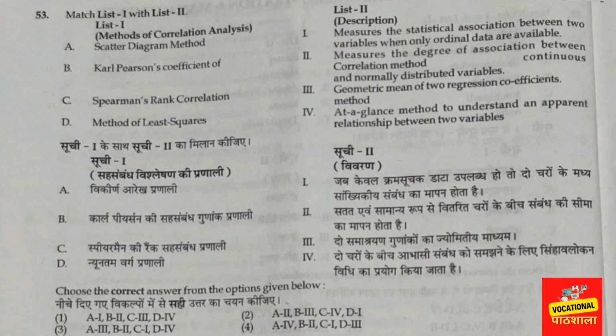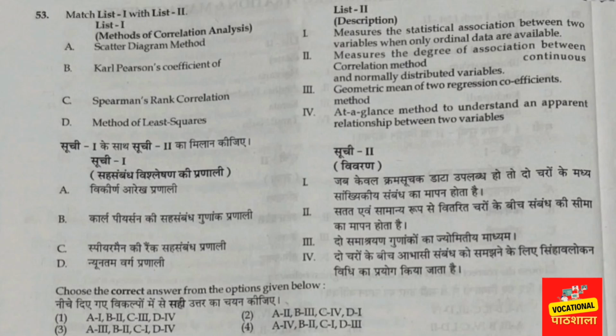For the A option it's 4 and for the D option it's 3. Method of least squares means the geometric mean of true regression coefficient method. So one second, you have to check again.